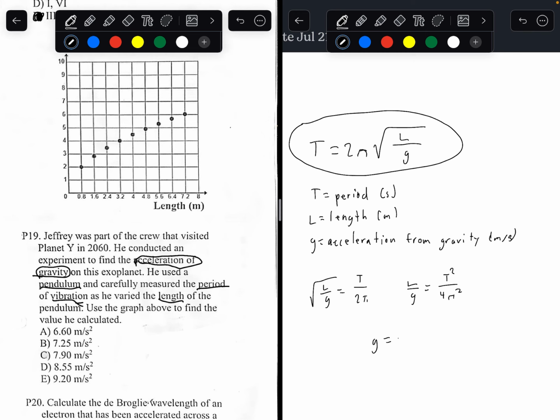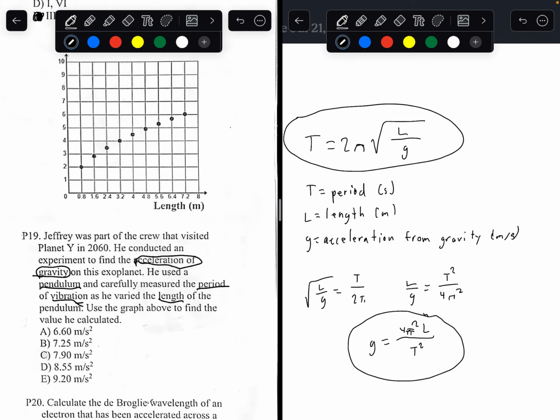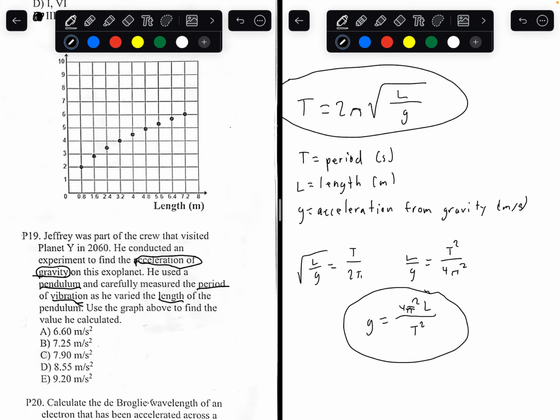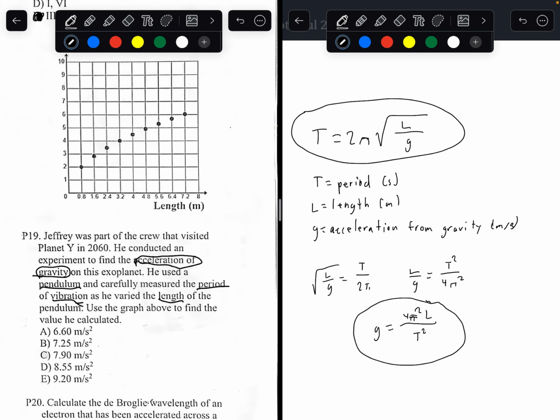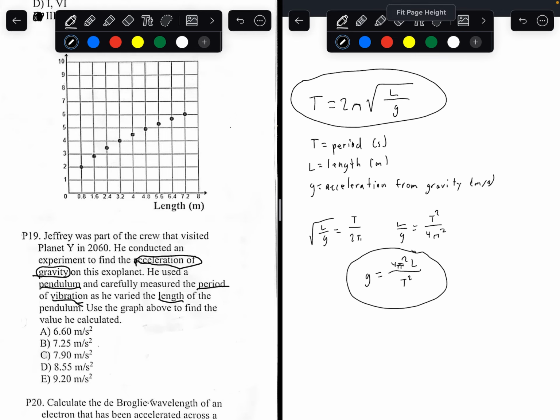G equals 4 pi squared L over T squared. This is the formula you'll be using to solve for this problem.